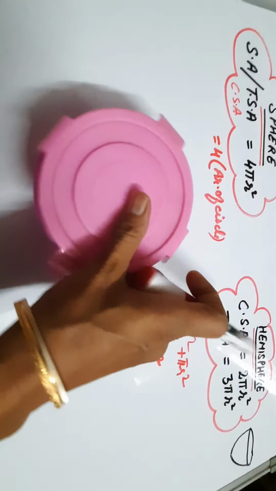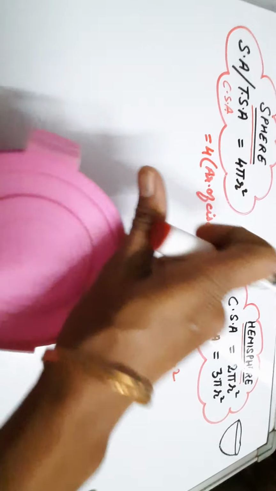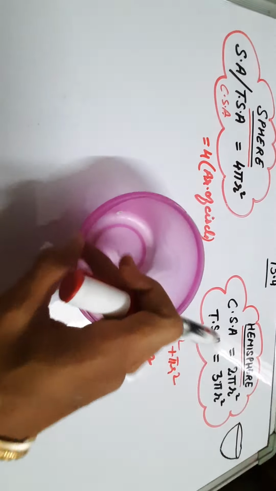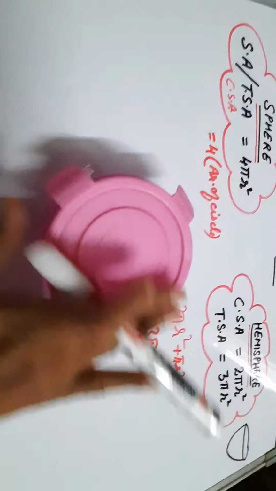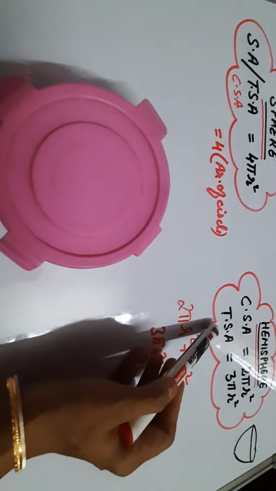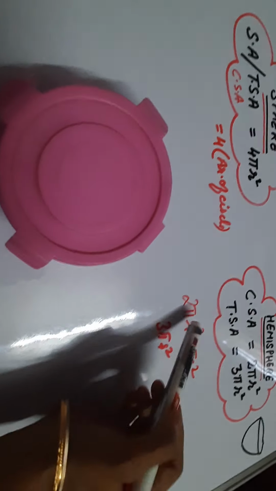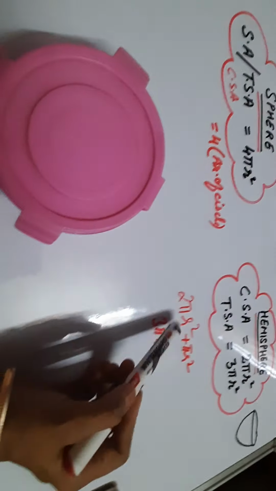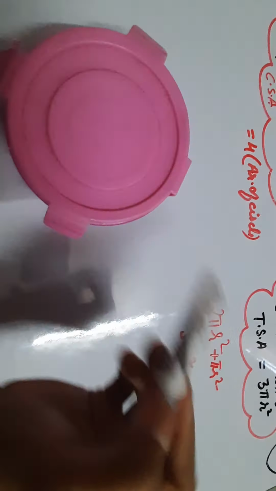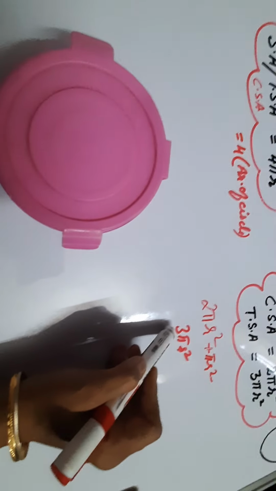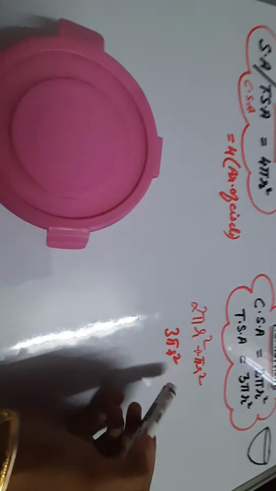Curved surface area means when it is not having the lid. जब lid नहीं है तो हमारे पास सिर्फ curved part है, but when we have a lid तो उसमें curved part भी आ जाता है और एक flat part भी आ जाता है. That's why we call it as total surface area. And how do we get it? I explained you. 2 pi r square for curved half of this, and when we place a lid of circular shape, we'll add pi r square for this circle. So from here we'll get the area of 3 pi r square. Now,